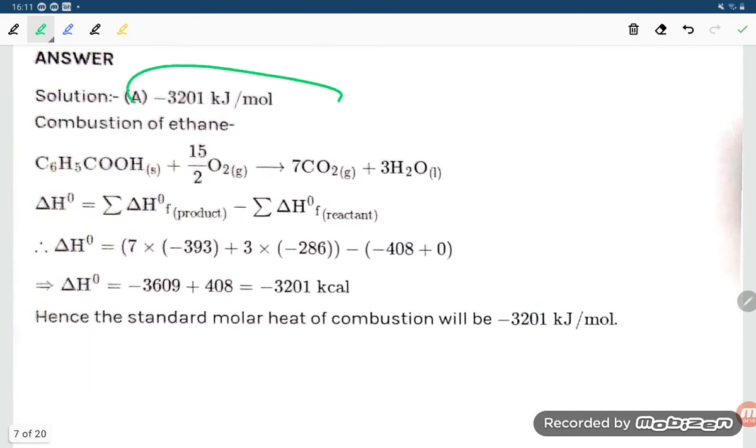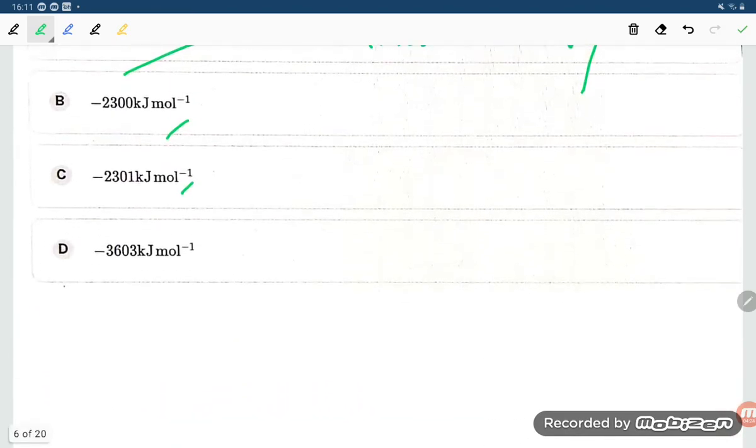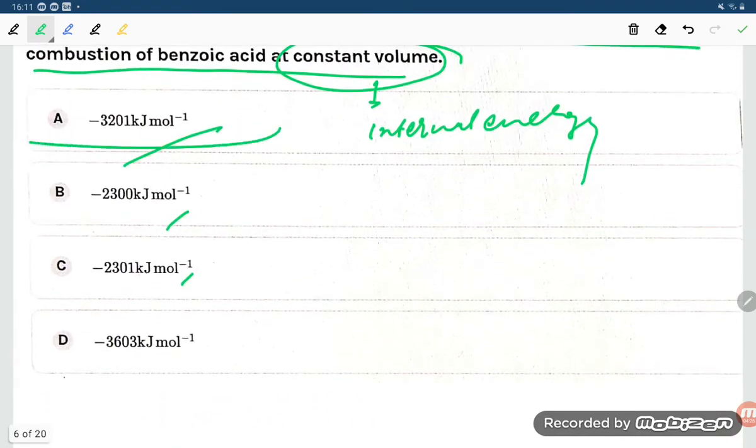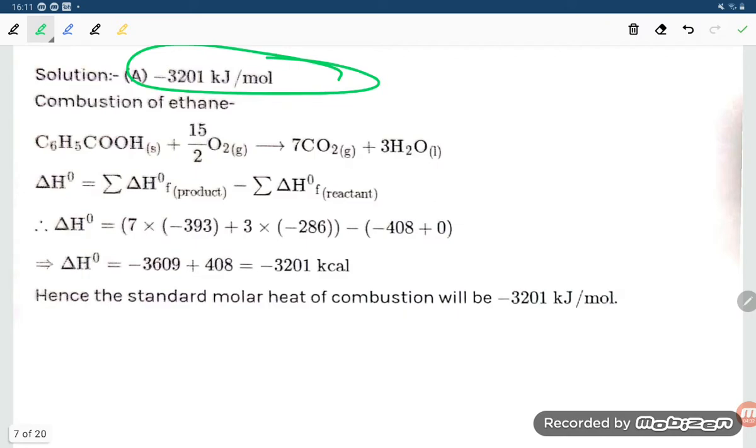Our correct option is minus 3201 kilojoule per mole, so the correct option is option number 1. But we have to try to understand how we can solve it. For the combustion reaction, here is the balanced equation: benzoic acid reacts with oxygen and gives 7 CO2 and 3 H2O.